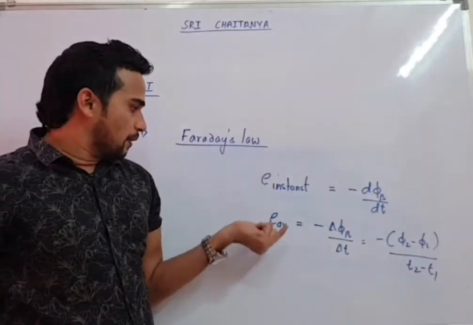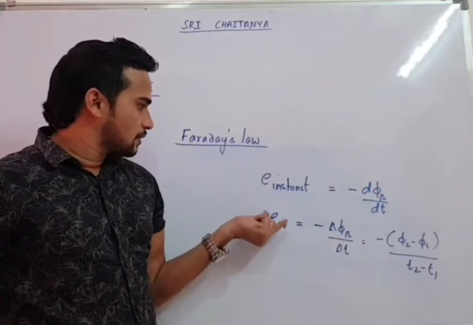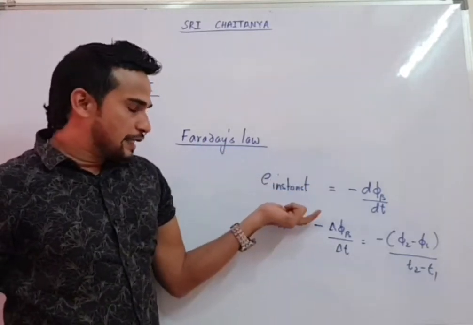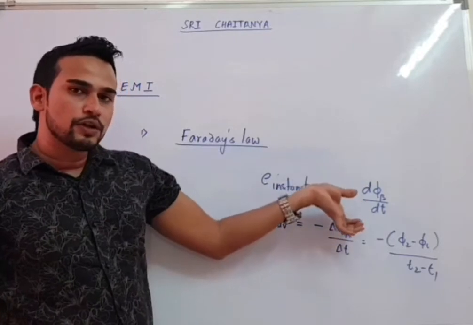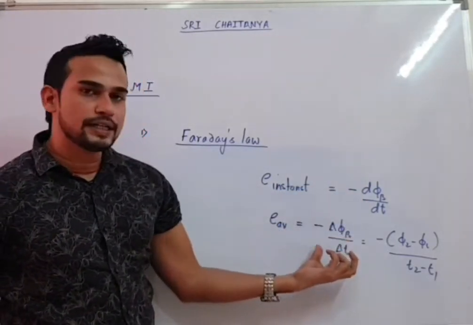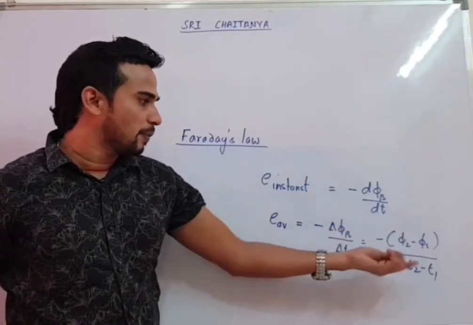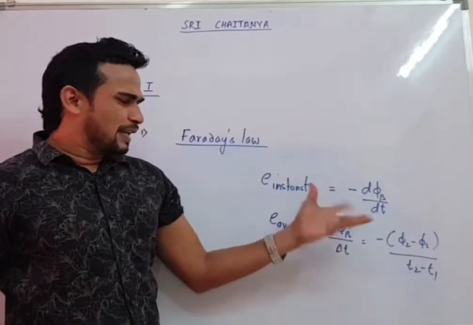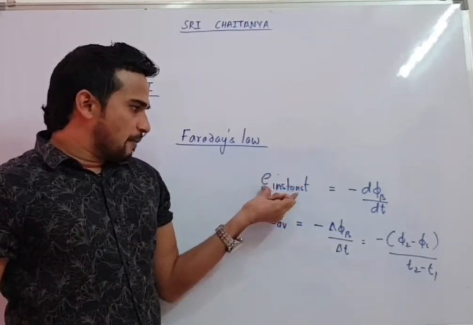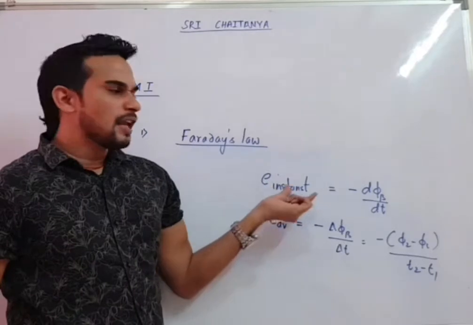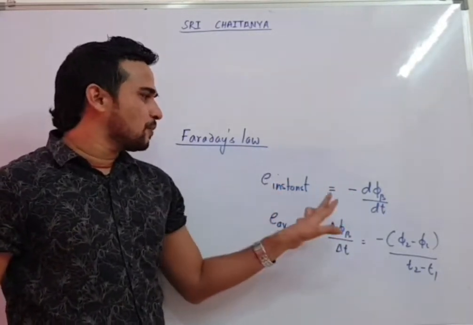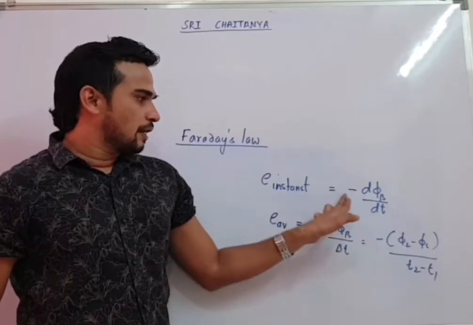So these are the two important relations from where questions and numericals are asked in Faraday's law. Instantaneous EMF simply with the help of differentiation of flux. Average EMF, delta phi b by delta t, that is phi 2 minus phi 1 upon t2 minus t1. Can you tell me what this minus sign represents? I think everyone knows induced EMF will be in such a manner that it will oppose the cause. That is your Lenz law also. That's why this minus sign comes here.